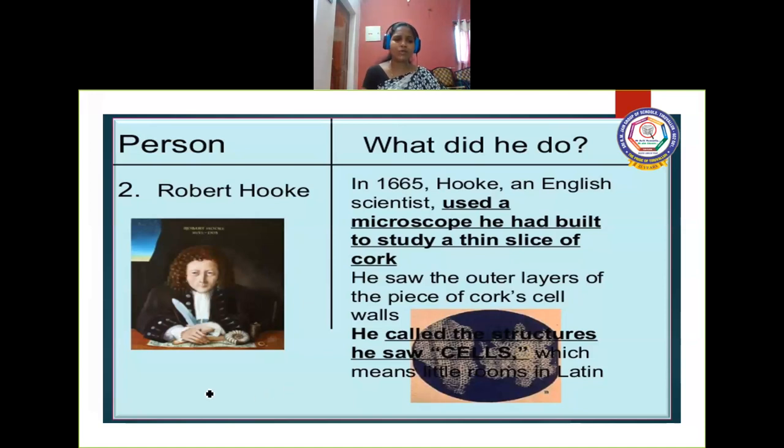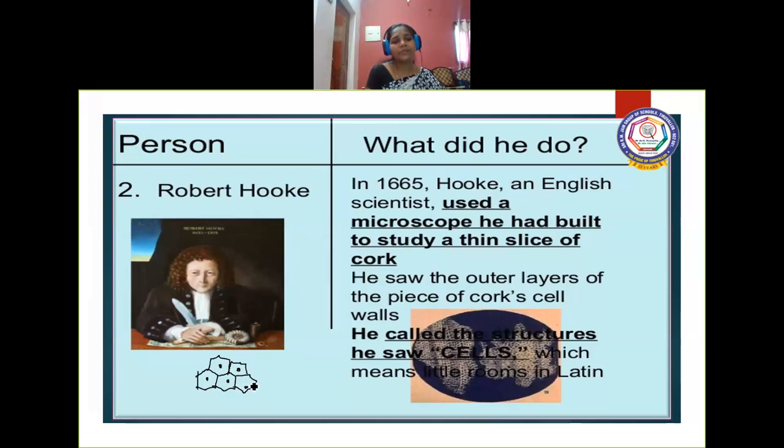So exactly what structure did he observe under this microscope? It looked like a honeycomb. He observed compartments like this, which looked like little rooms.